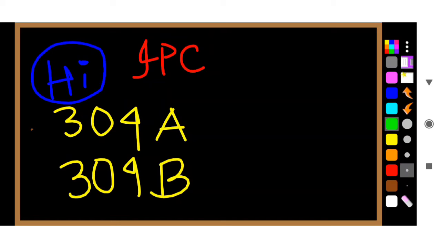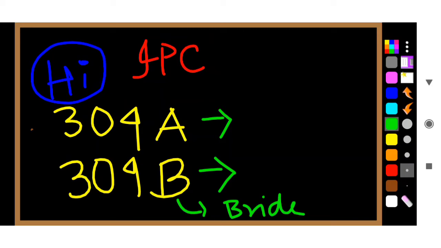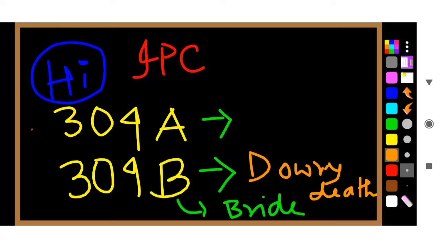So in case of 304A, let me start with 304B first. B actually means bride. So 304B is bride, so it is for the dowry death. You know dowry is related with bride, so B. So we can understand 304B is for bride, is for dowry death.